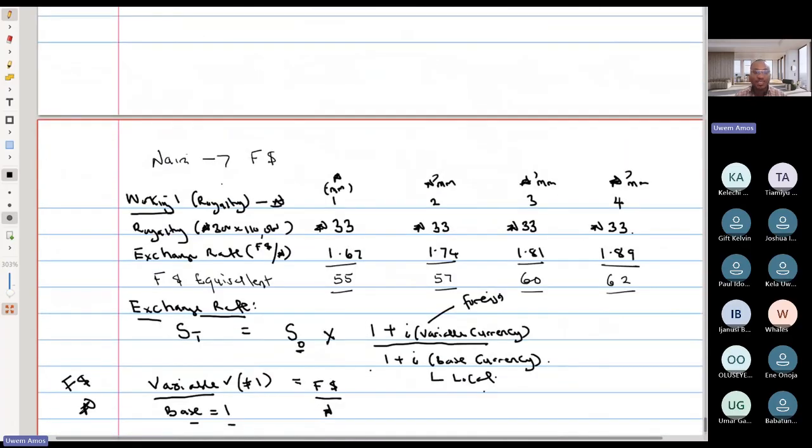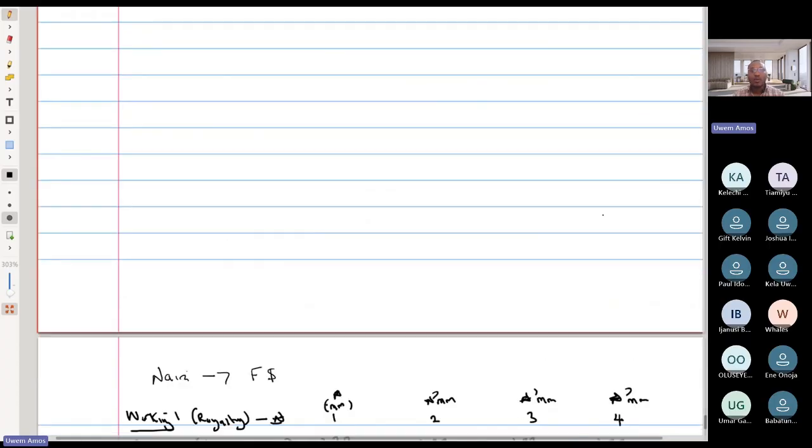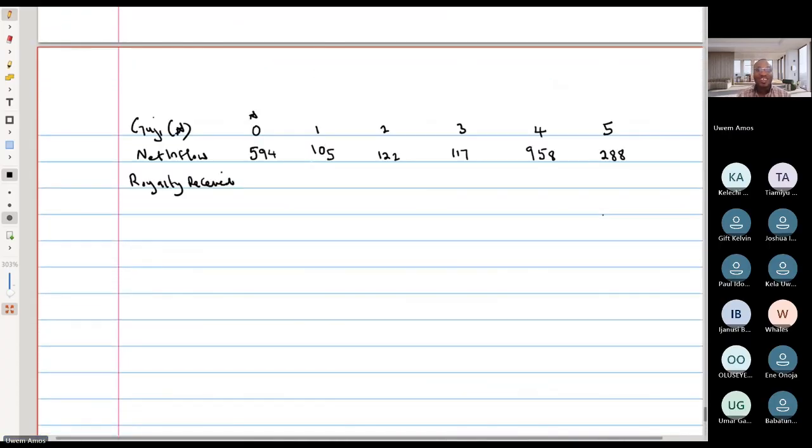Royalty. Yeah, these are royalty. So it was 33, 33, 33, 33 for all 4 years. So we just copy it and drop it down. Someone paid, someone received. Right. So someone paid, it went out of their hand and it entered into our hand right here. 33, 33, 33, and 33. So yeah, that's about the only thing that we received apart from the net inflow that is related to this project for Gugi.